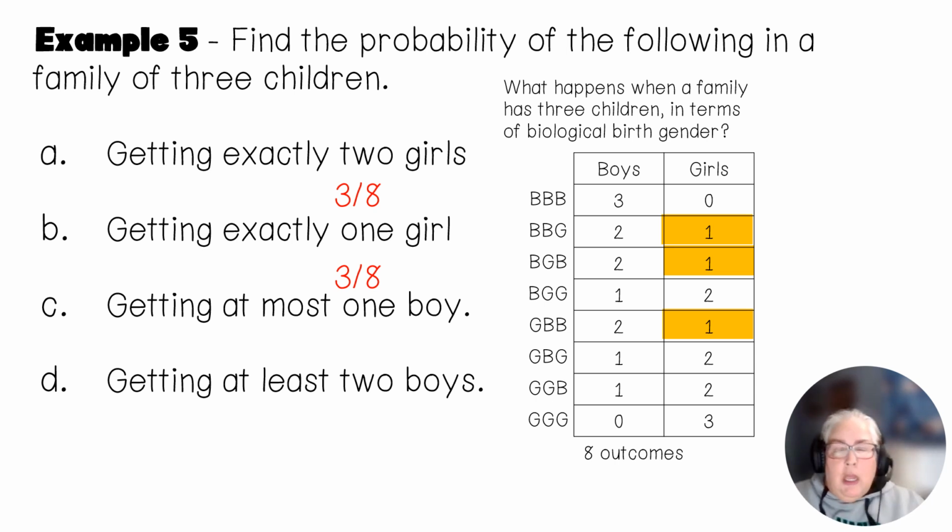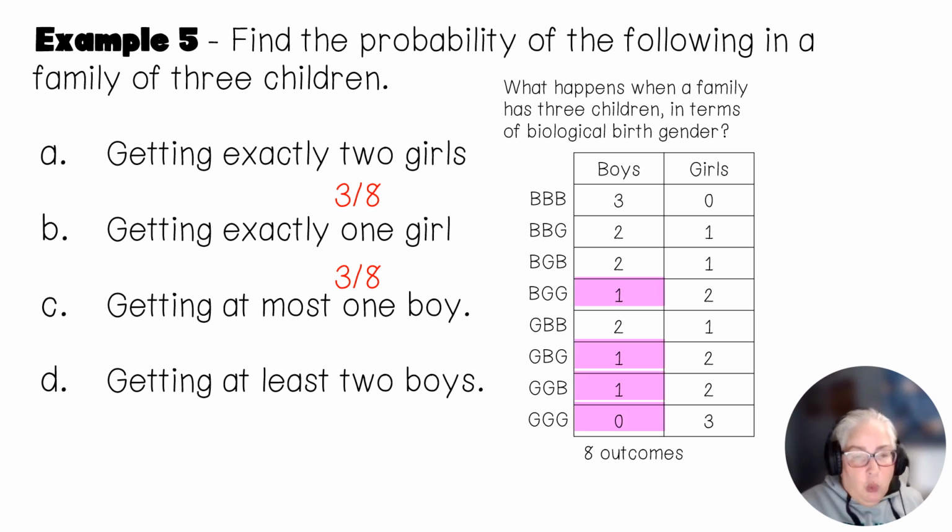Then, at most, this is the way I like to tell anybody that asks me this question the difference between at most and at least. At most is like the speed limit. Legally, if the speed limit is 55, that means you can go at most 55, which means you can go 55 and under, so 55 down to 0. So at most would be the numbers 0 and 1. If I want at most 1 boy, that would be 0 boys or 1 boy, and I have 4 of those out of my 8 outcomes, which would equal 1/2.